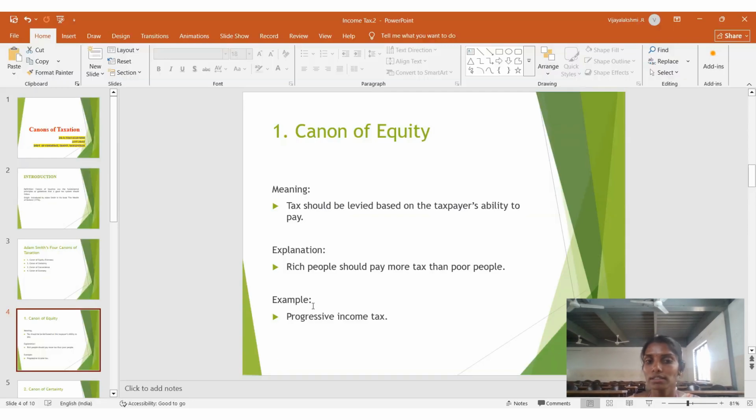For example, a progressive income tax: above 10 lakh, tax is charged at some percentage, and below 2 lakh 50,000, it is nil tax. This is the equity of the canons of taxation.